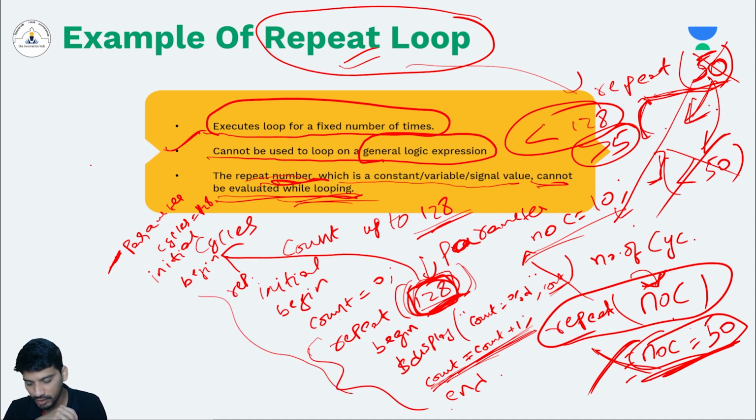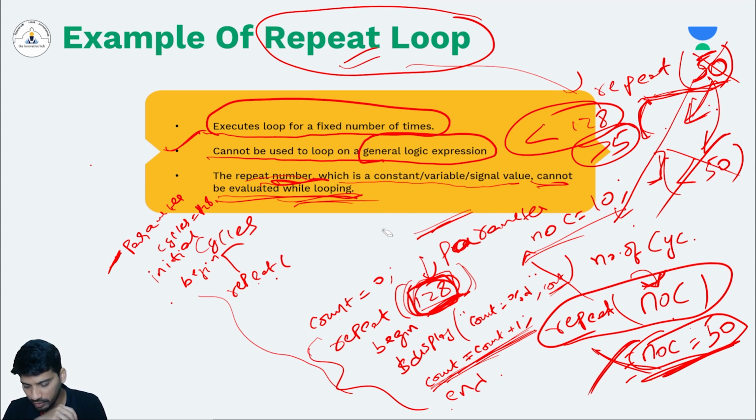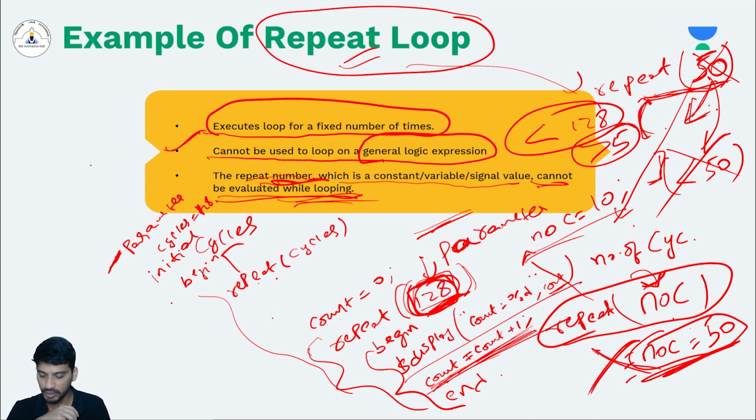Instead of repeat 128, you can write repeat cycles, the variable name. And then you write these statements: begin, display the count, and count equals to count plus 1. But you should not do any operations on the cycles variable, because that defines the number of times the repeat loop should be repeated. So you should not modify cycles inside the begin end of the repeat block.